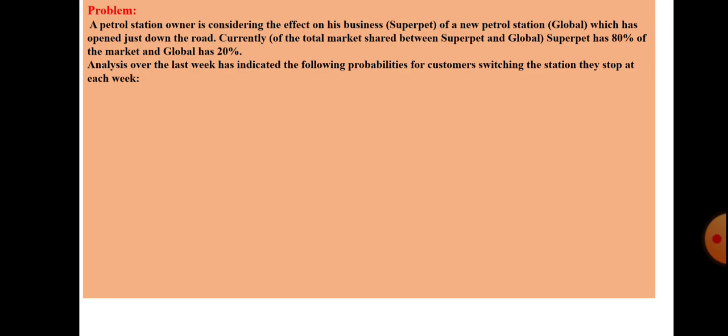Analysis over the last week has indicated the following probabilities for customers switching the station they stop at each week. So they have given the probability matrix, Super Pet, Global, row and column wise.